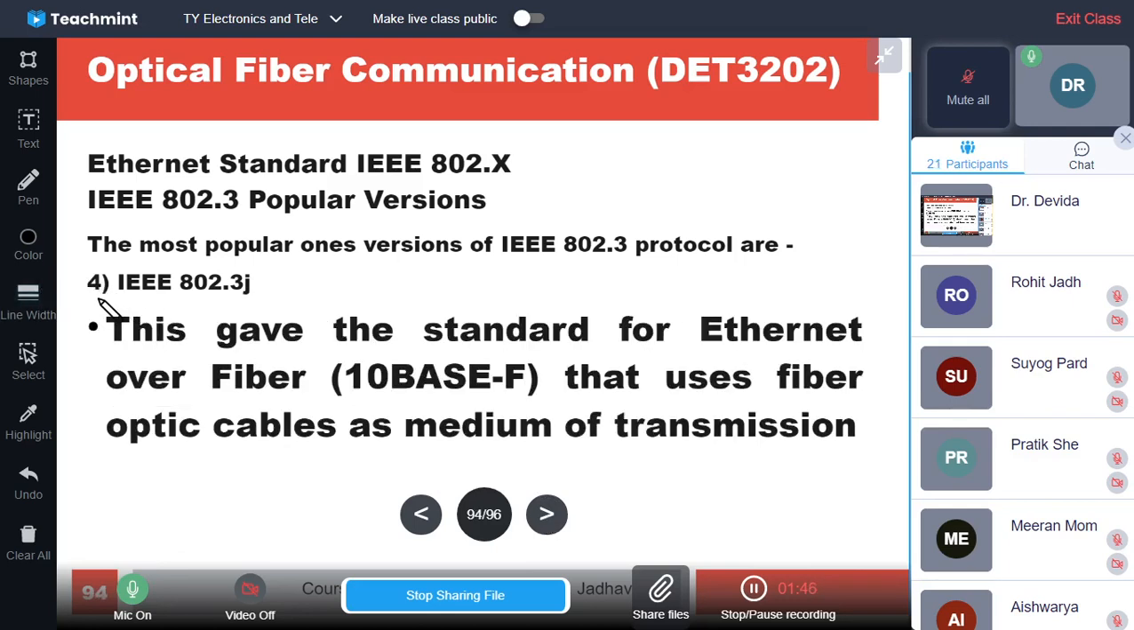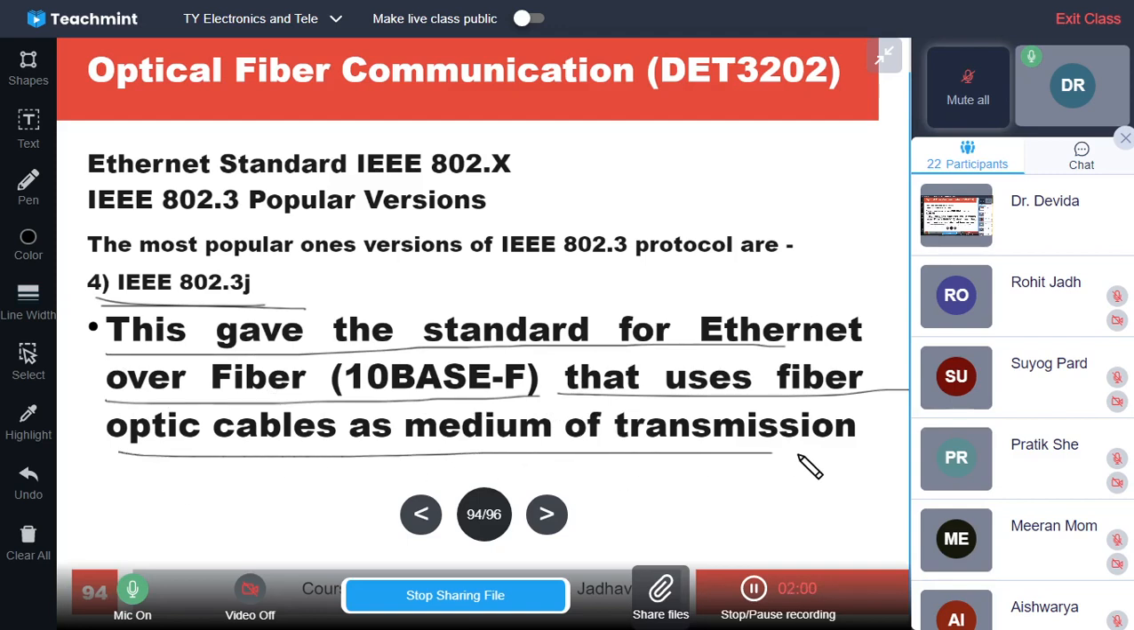Then the IEEE 802.3j gives the standard for Ethernet over fiber, 10BASE-F, that uses fiber optic cable as a medium for transmission. Okay, so this is the IEEE 802.3j, which gives the standard for Ethernet over fiber, 10BASE-F, that uses fiber optic cables as a medium of transmission.